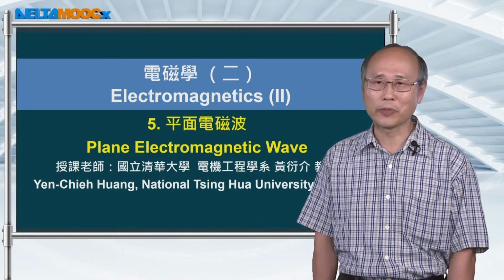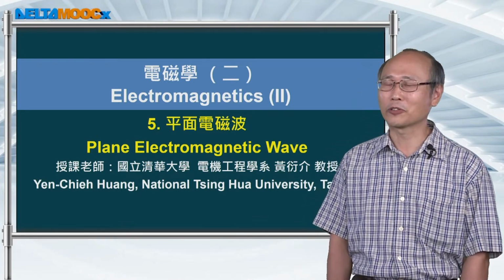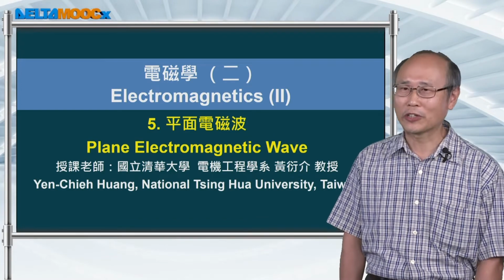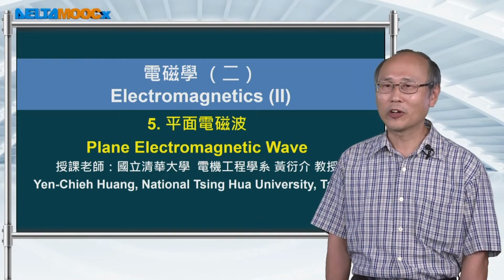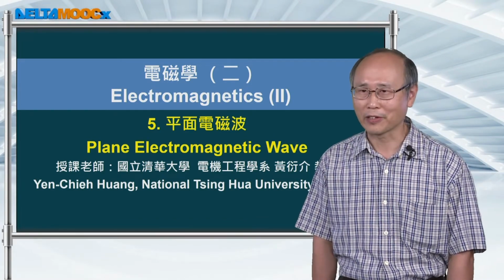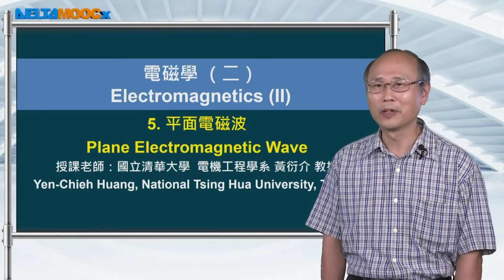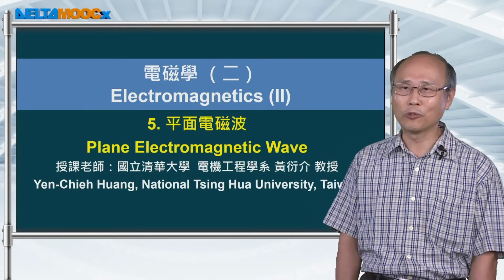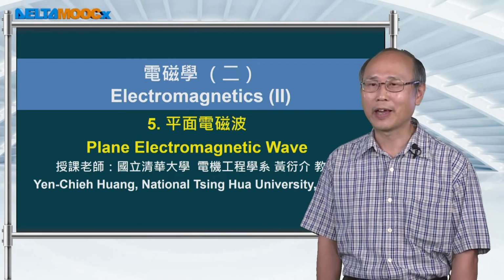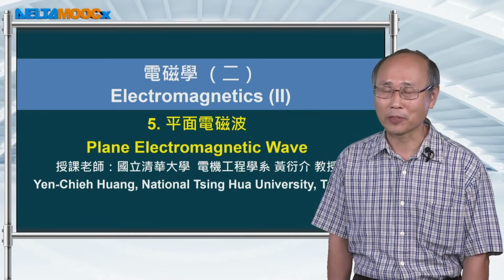In the last three lectures, we just finished up our discussion on transmission line. If you still remember, the signals on the transmission line are voltage and current, and voltage and current are scalars. So the calculation is relatively simple. For example, if you add 2 volts with 3 volts, then you end up having 5 volts.